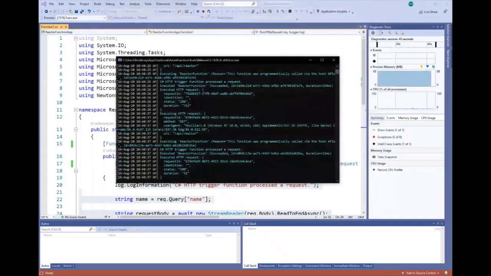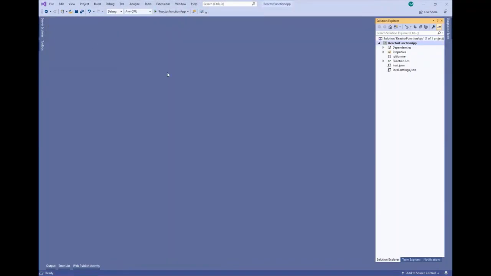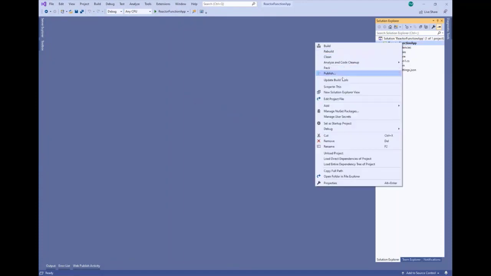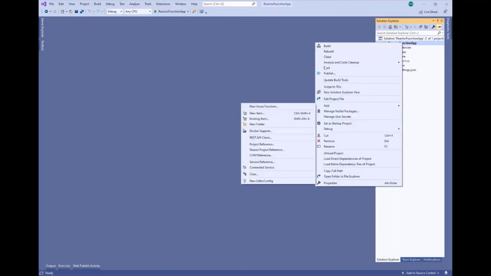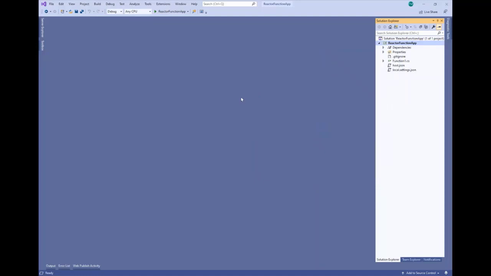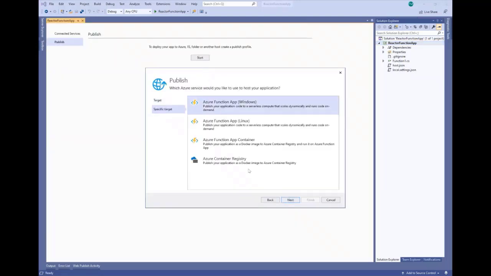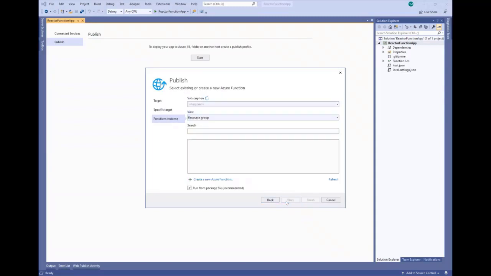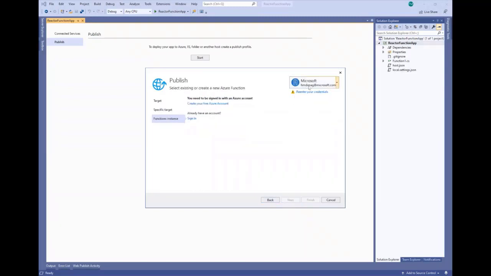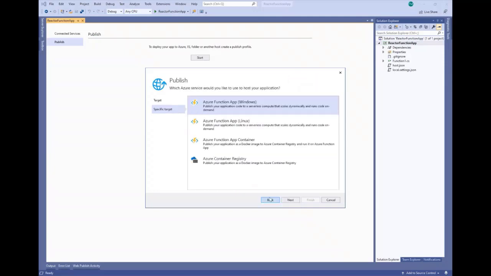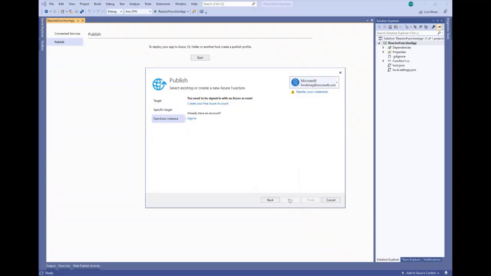What we can do also here is publish directly. So this is not the best practice, but we can do it. So we can here publish directly to Azure. So we click here on publish, and then it's the same process inside Visual Studio. So we can select function app, and we can use our credentials, our account that is being used with the Azure account.